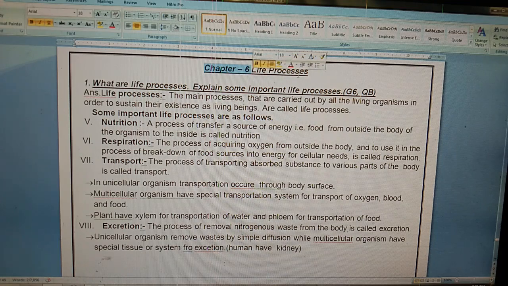Let us take a quick recap of whatever we studied in the last video. We know mainly 4 life processes are there. Nutrition: the process of taking food from outside to inside the body is called nutrition. Second is respiration: the process of acquiring oxygen to derive energy is called respiration. Transport: the process of transporting whatever energy is derived to all parts of the body is called transport.